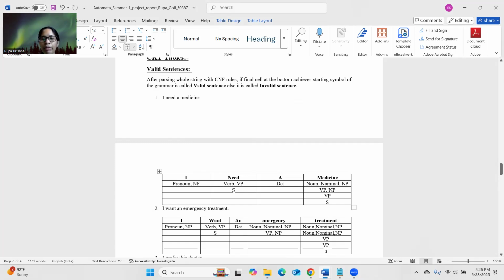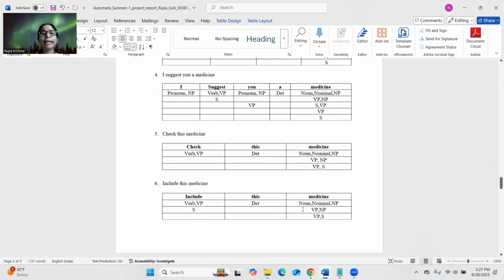So that's why we have written VP and NP as VP. And also verb followed by det: no rule was found in the grammar, so that's why this cell is completely empty. And in the end, as shown, VP NP belongs to S, so that's why I have written S over here.